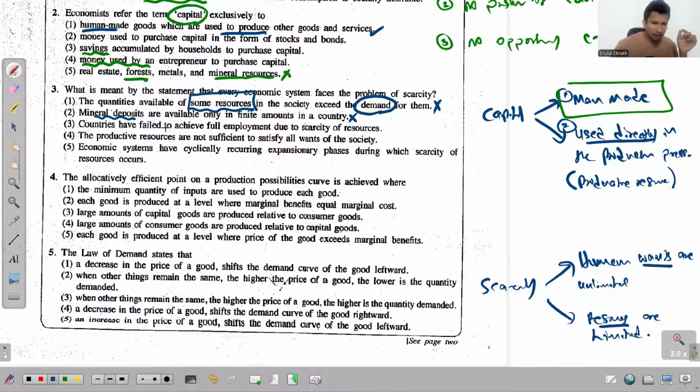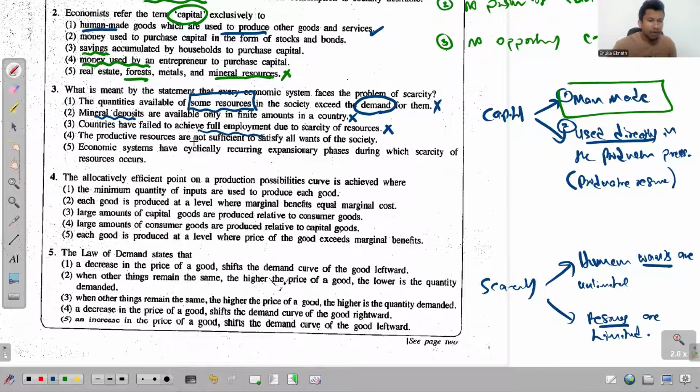Third one says countries have failed to achieve full employment due to scarcity of resources. No, even under scarcity of resources, the economies, I mean the countries, can achieve full employment. So that is not a problem to achieve full employment. So this is also wrong then.